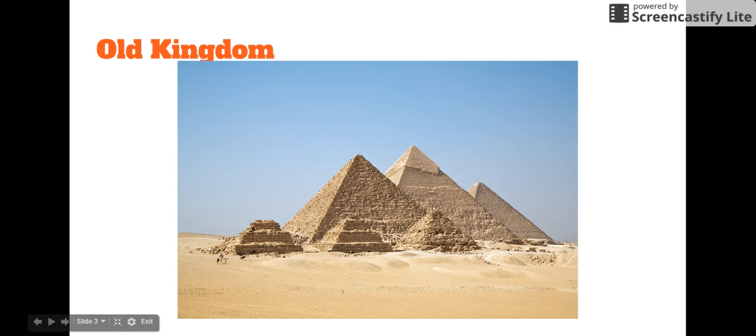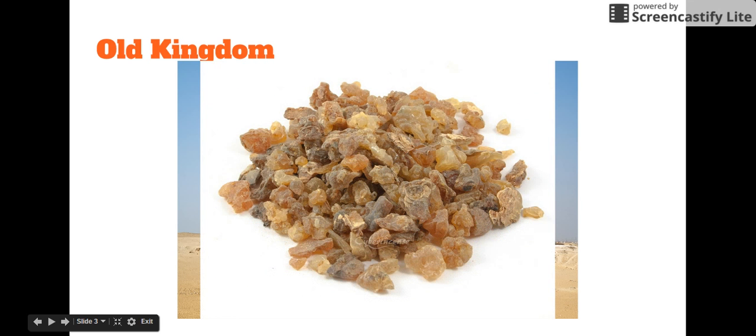So this pyramid structure, I really like this picture because you can see kind of the progression of pyramid building, where you have these little ones here that are okay, kind of messy, the sides all crumpled off. This one keeps its sides a little bit, and then we get to the middle one, which is our absolute biggest and most pristine. Also, they start some trading at this time. This is an example of myrrh, something they would start getting from the Middle East as they start making contact with these other cultures.